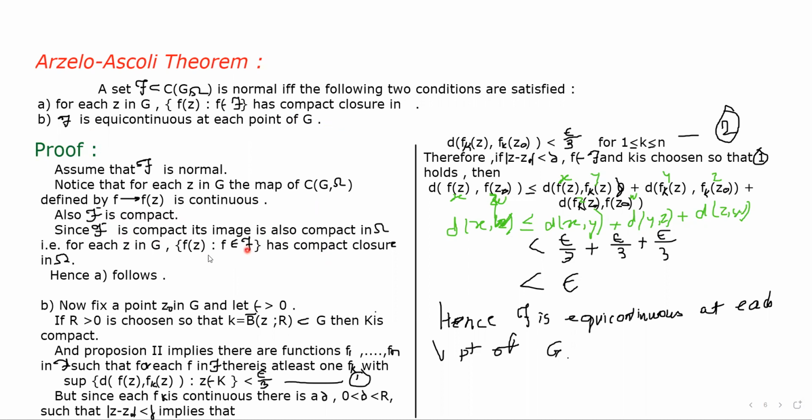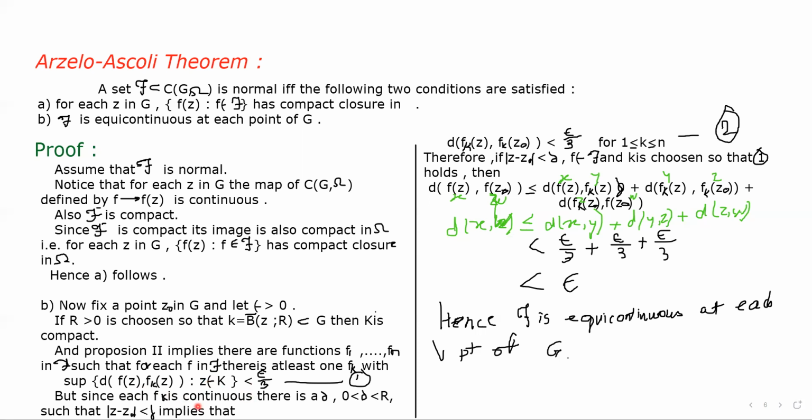And for the second, we fix a point z0 in G and consider epsilon greater than 0. If we choose r greater than 0 so that K is equal to the closed ball B bar with center z0 and radius r, which is a subset of G, then K is compact. From the second proposition, we consider functions f1, f2 up to fn in script F such that for at least one fk the supremum of d of f of z, fk of z is less than epsilon by 3.